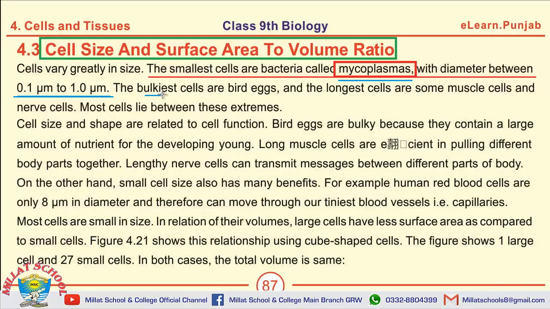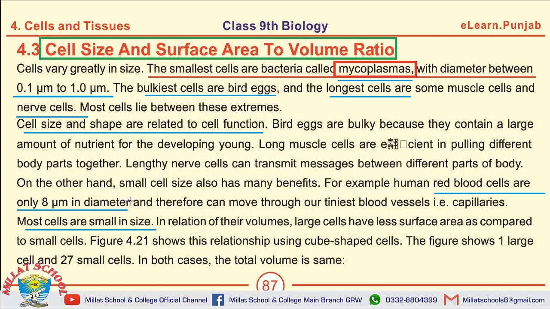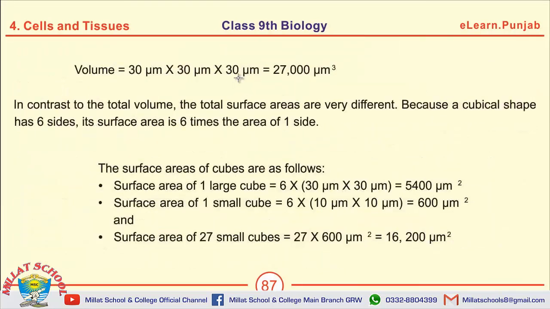The bulkiest cells are bird egg and the longest cells are nerve cells. Cell size and shape is related to cell function, and most cells are small in size and red blood cells are only 8 micrometer in diameter. Our tiniest blood vessels are capillaries. The page which you are seeing, there may be some MCQs.